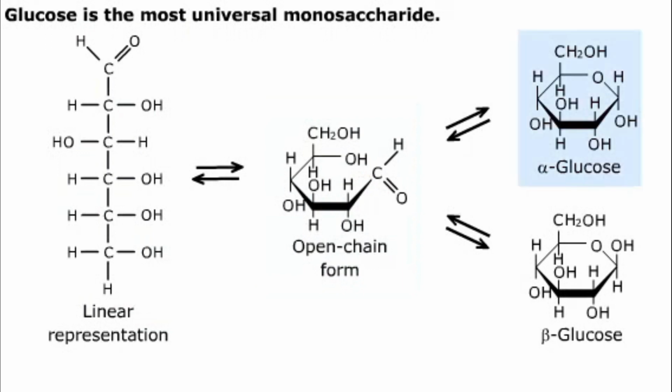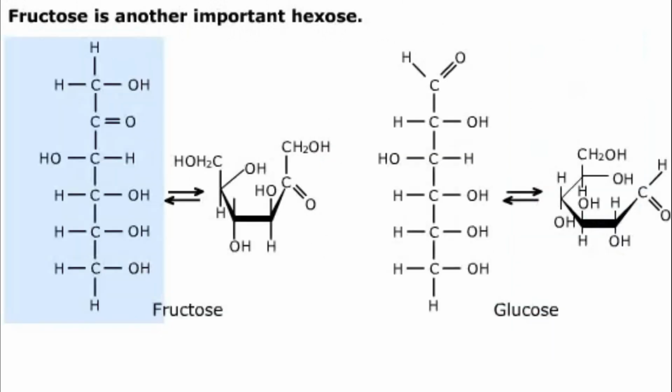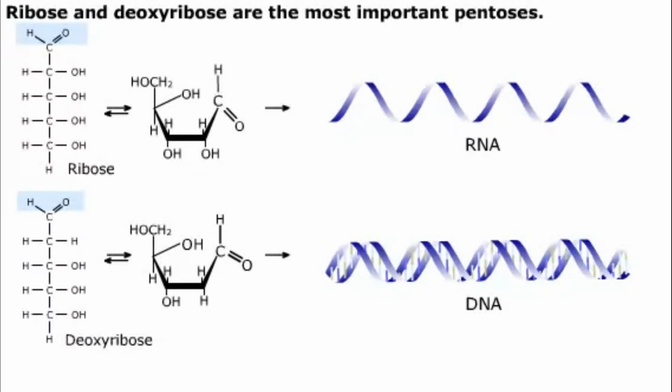When that happens, we get either a molecule where the alcohol group on carbon 1 points down, called alpha-glucose, or a molecule called beta-glucose, where the alcohol group points up. Glucose is structurally similar to another important hexose, fructose. Fructose is different from glucose because it has a ketone group rather than an aldehyde group. Because of its different structure, fructose forms a cyclic structure with 5 atoms in the ring. Glucose and fructose are important hexoses.